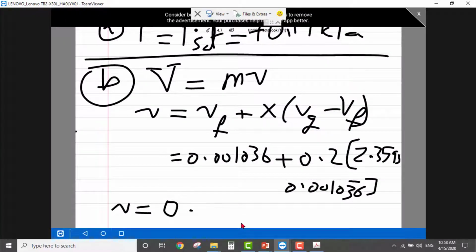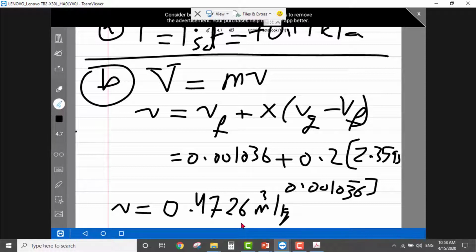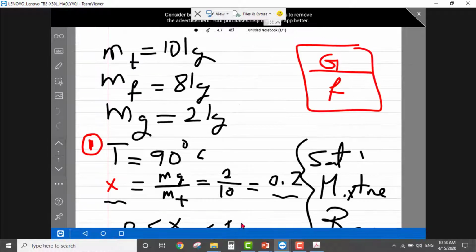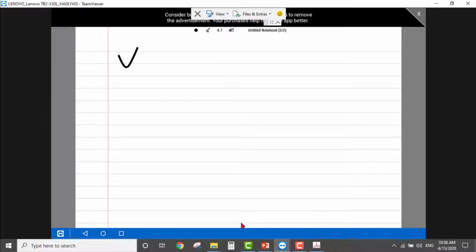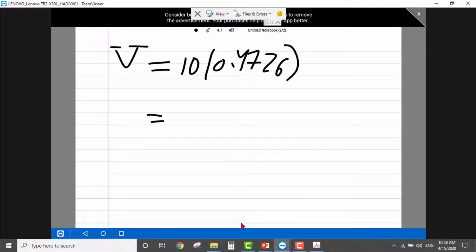Now if we use a calculator, we'll find that V equals 0.4726 meter cube per kilogram. Now if I need to calculate the volume for this tank, it is equal to 10 multiplied by 0.4726, and this is equal to 4.726 meter cube.